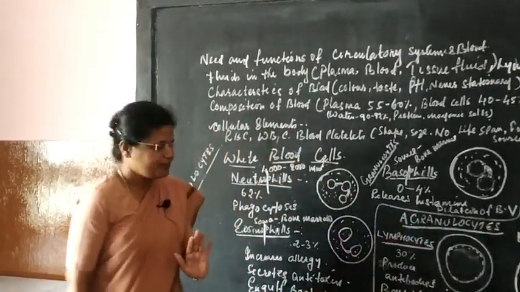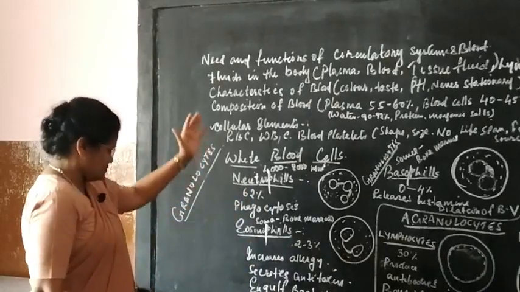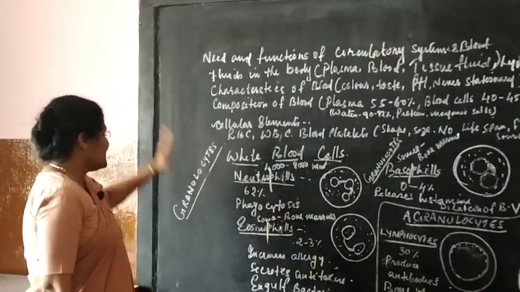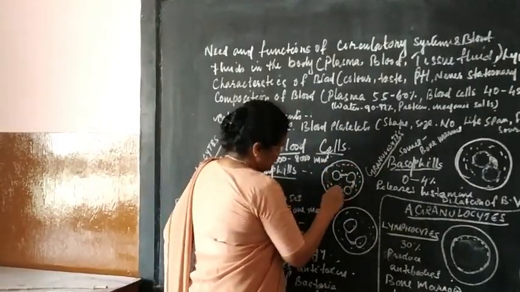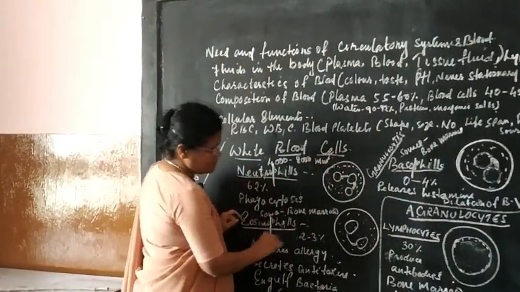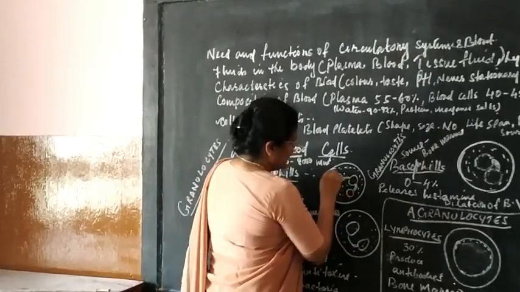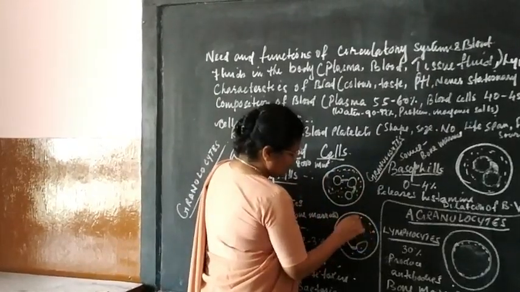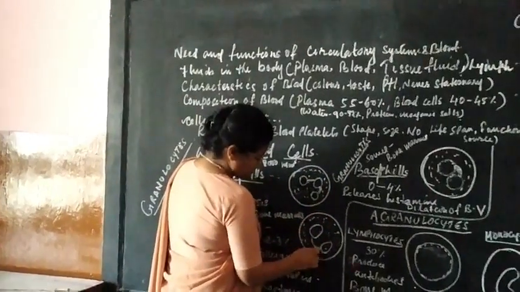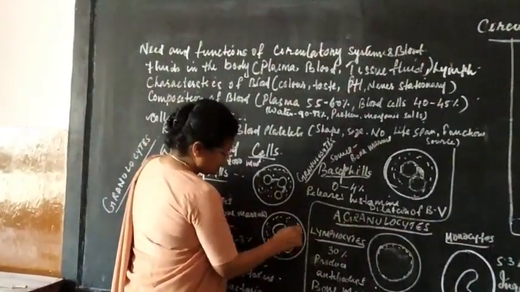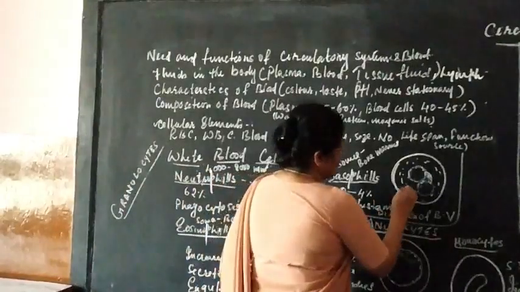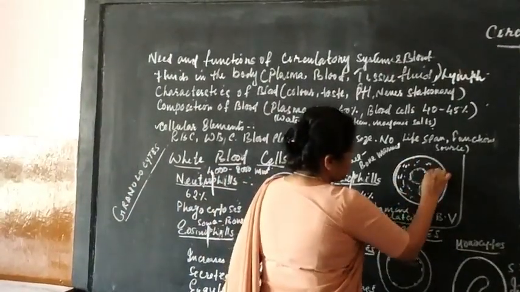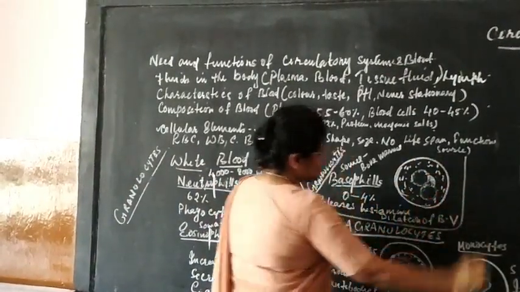Point number 3: it is called granulocytes because these three, neutrophil, eosinophil and basophil, have granular-like structures in the cytoplasm.